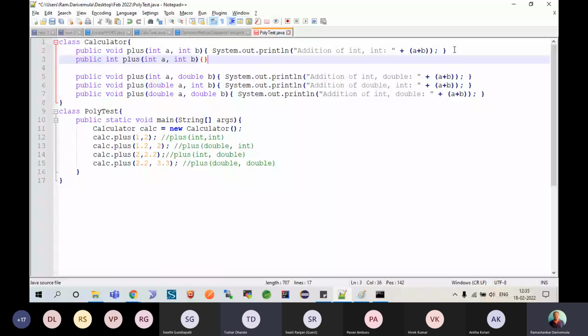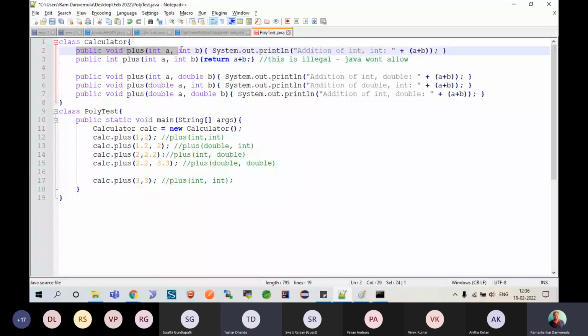How do you call that method at runtime? Let's say you wanted to call this also, call dot plus, you will still supply 3 comma 3. So how are you calling? You are calling plus of int comma int only, right? So are you trying to say that Java should go and call plus of int comma int? Now tell me, if Java is allowing this signature, which method does it have to call at runtime?